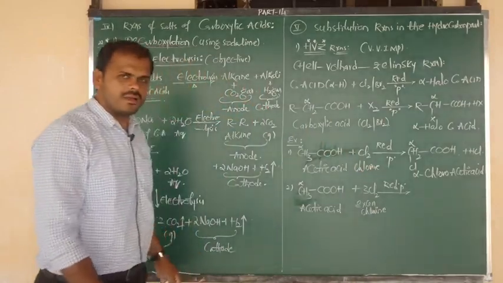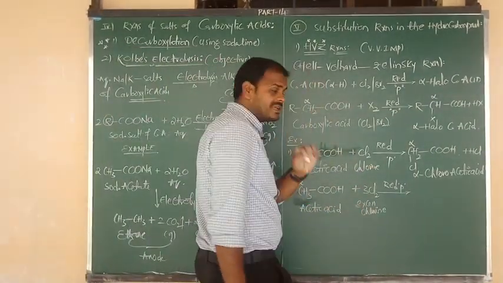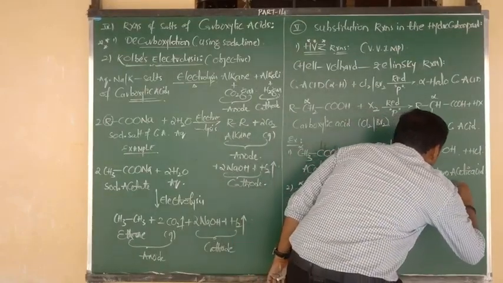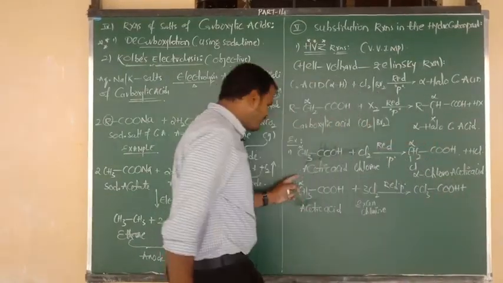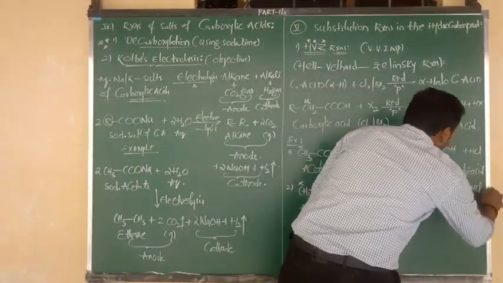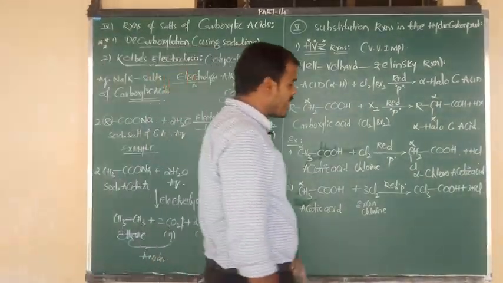Excess of what? Chlorine. Okay, so all 3 hydrogens are going to be replaced by 3 Cl atoms. So the product is CCl3 bonded to COOH. And the 3 alpha hydrogens combine with 3 Cl atoms and are eliminated in the form of 3 moles of HCl. So what is the name of this product?